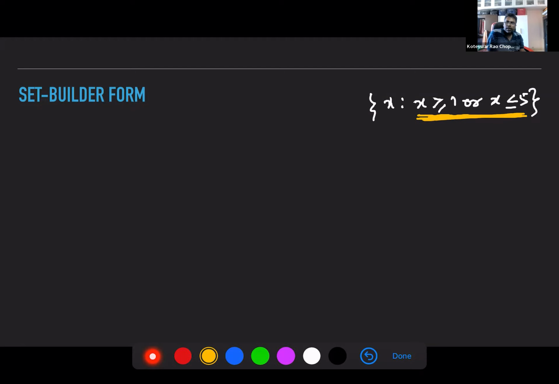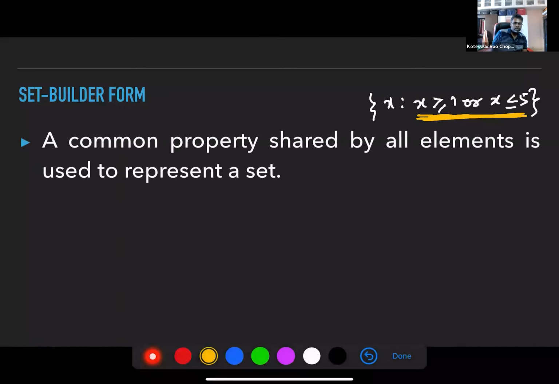So here you're not really listing the elements explicitly. You're not listing them out. You're showing a criteria or a property shared by each of the elements. That is why it is called set builder form. You're building a set. So a common property shared by all elements is used to represent a set.